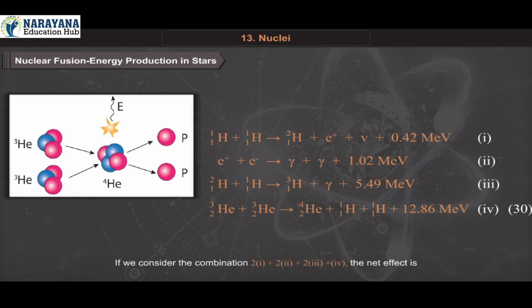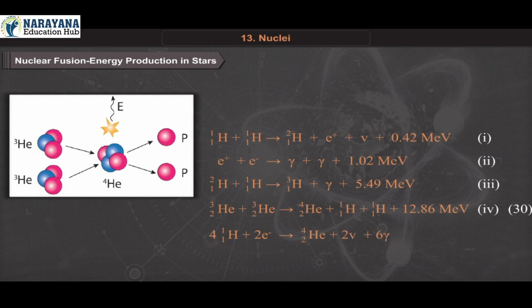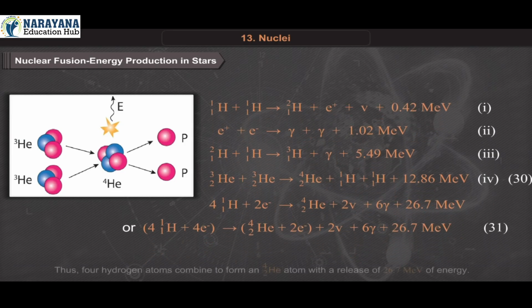If we consider the combination 2 × 1 plus 2 × 2 plus 2 × 3 plus 4, the net effect is 4 hydrogen-1,1 plus 2 electrons gives helium-2,4 plus 2 neutrinos plus 6 gamma plus 26.7 MeV, or 4 hydrogen-1,1 plus 4 electrons gives helium-2,4 plus 2 electrons plus 2 neutrinos plus 6 gamma plus 26.7 MeV. Equation 31.